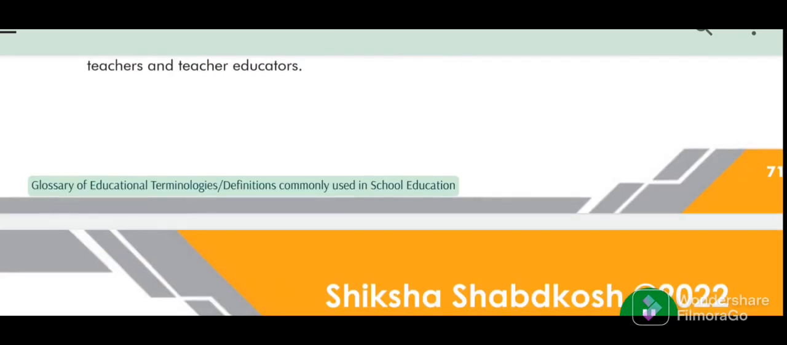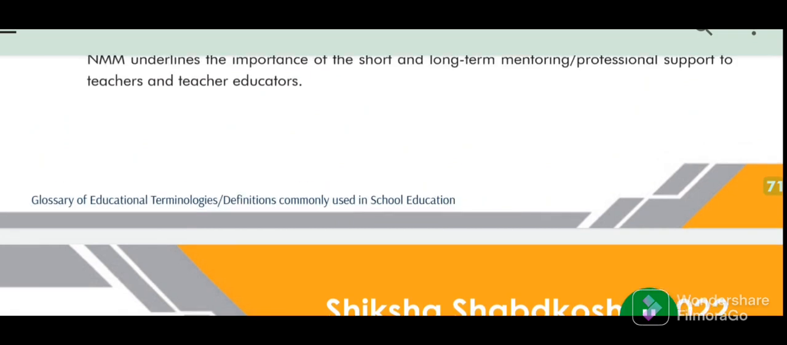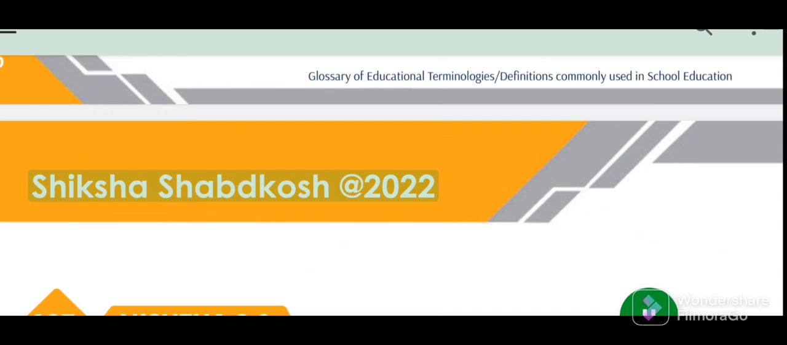Glossary of educational terminologies, definitions commonly used in school education. 71. Shiksha Shabdkosh 2022.